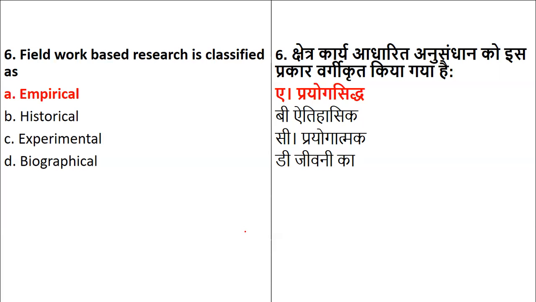Experimental means you're doing certain experiments, but here they didn't specify in detail what type of experimental things you're taking. They just said fieldwork. Fieldwork means something which is based on real life examples, and hence it will be classified as empirical research.